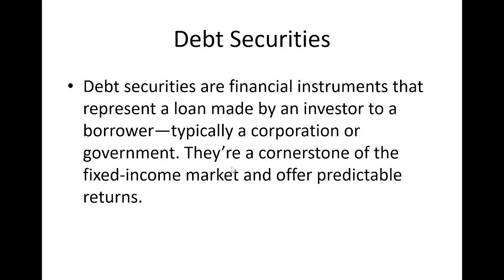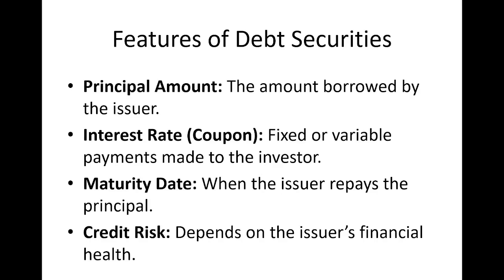Usually what happens is, in the debt market, government and other companies raise debts from the public in different forms. We are going to discuss the different types of debt securities in the next slide. But before that, let's discuss the various features of debt securities. The first one is principal amount. As you know, there are two components of debt: one is principal amount and another one is interest. The principal amount is the amount borrowed by the issuer.